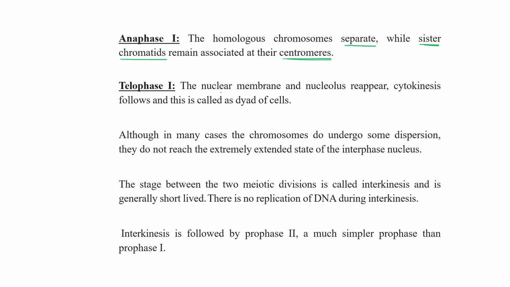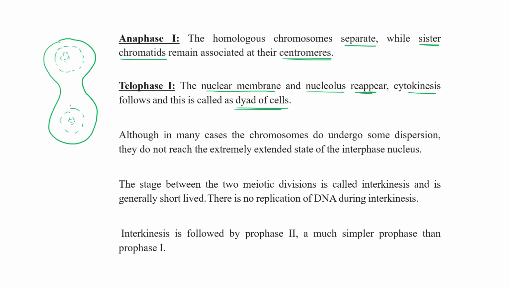And in telophase, this is just the reverse of prophase 1. So the nuclear membrane and nucleolus reappear, cytokinesis starts, and this is called the dyad of cells. The nuclear membrane again starts to appear, the nucleus also, and separation of cytokinesis starts. And at this time we can use the term dyad of cells.